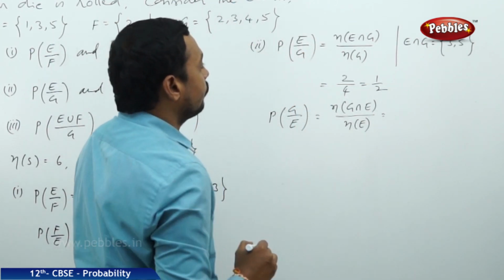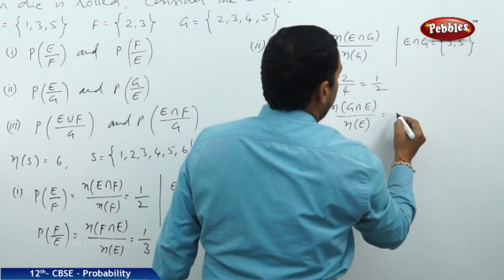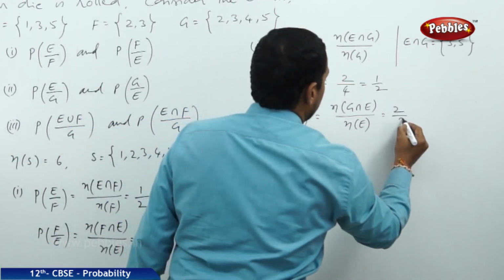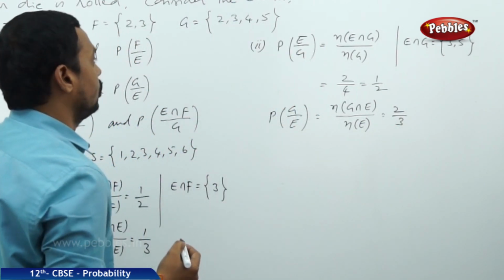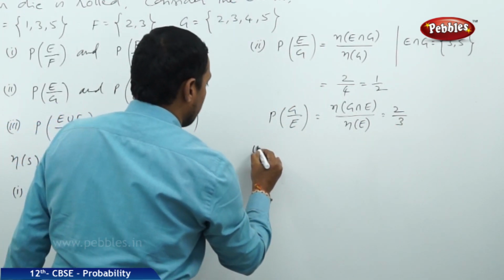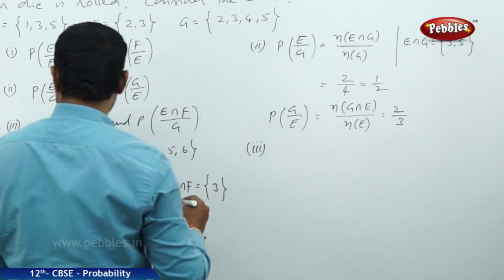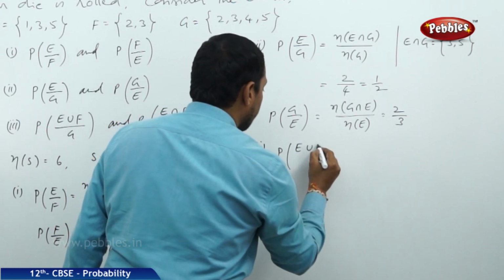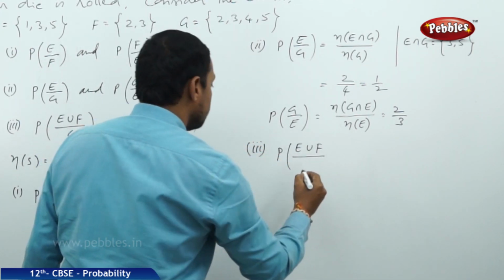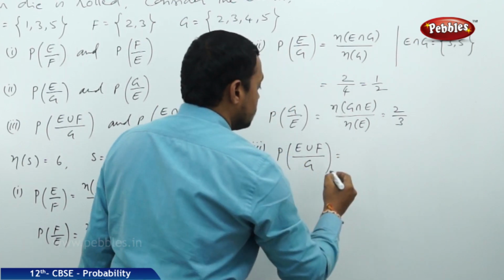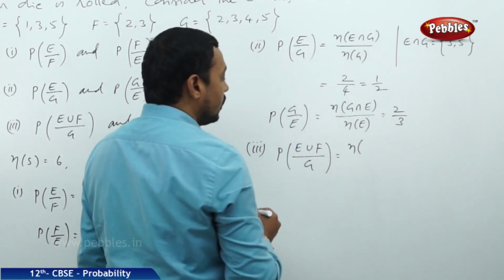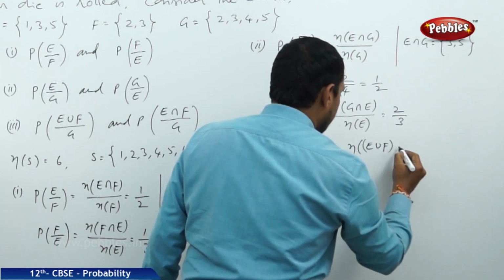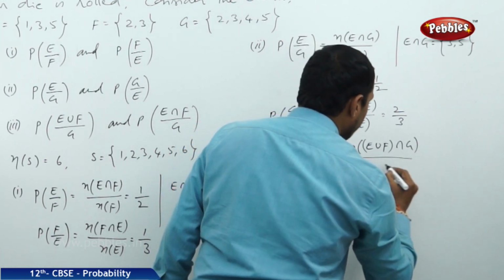Now the number of elements in G intersection E is again 2, and the number of elements in E is equal to 3. Therefore, the probability for that case is equal to 2 by 3. Next, the third one: the probability of E union F whole divided by G. That means it is the number of elements in E union F intersection G by N of G.